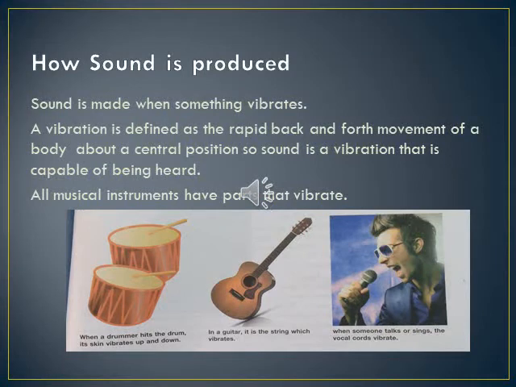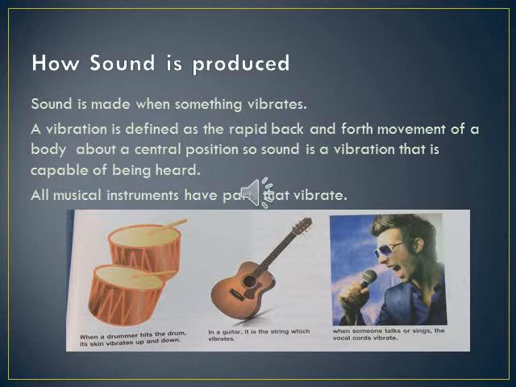How is sound produced? Sound is made when something vibrates. What is vibration? Vibration is defined as the rapid back and forth movement of a body about a central position. So sound is vibration that is capable of being heard. All musical instruments and sound sources have parts that vibrate.